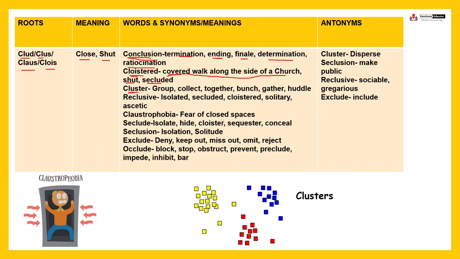Next, cluster. What is the meaning of cluster? See, in the picture it is given, cluster. Cluster means एक साथ हो जाना. ठीक है ना, मतलब group, collect, together, bunch, gather, huddle. Fine. A group of persons or things, cluster. Group of persons or things, right?